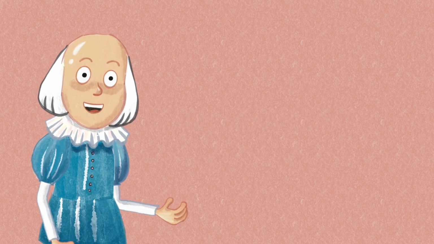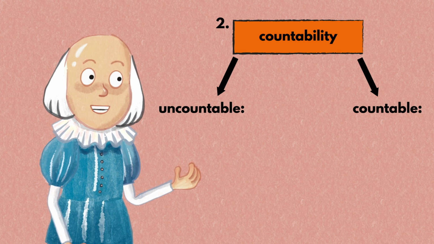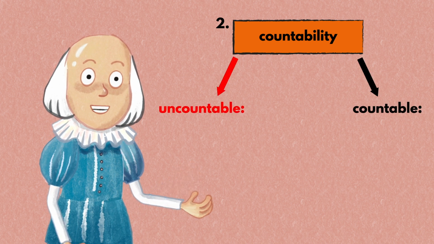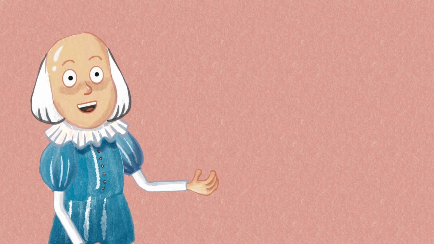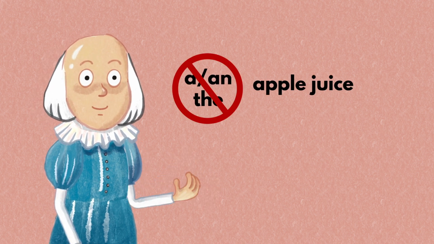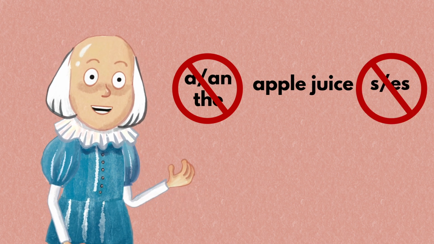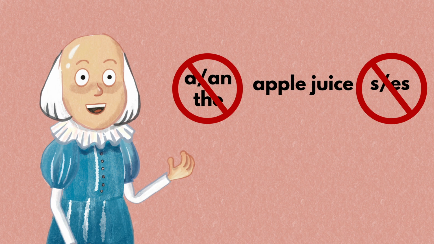The second question is on the countability of the noun. We must figure out whether the noun is countable or uncountable. If you're talking about something uncountable, then you can just leave the word alone, as in apple juice. No a and the in front, no s or es in the back. So let's see which nouns are countable and which are not in English.